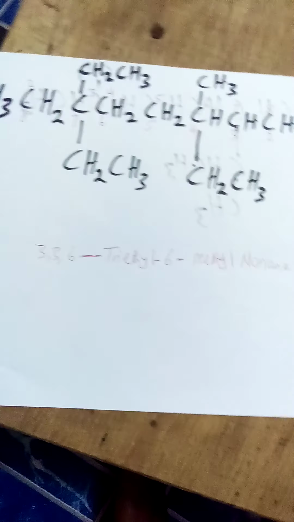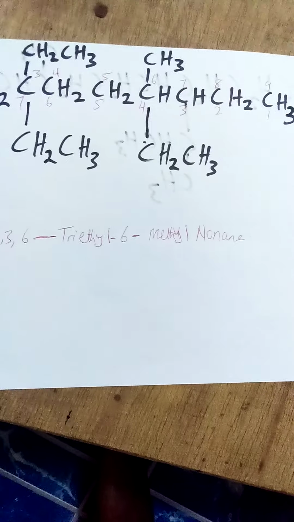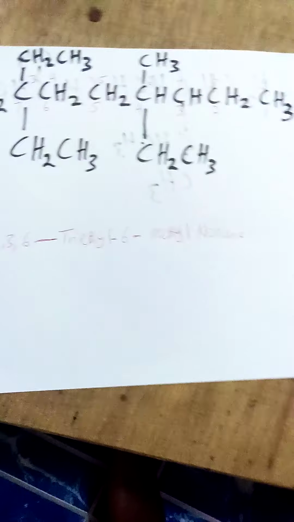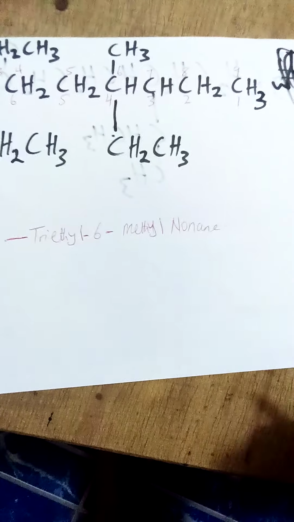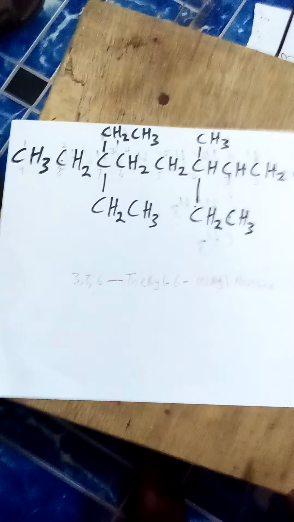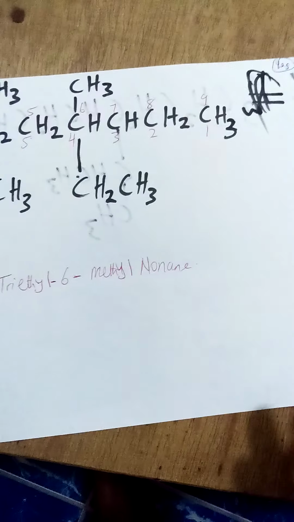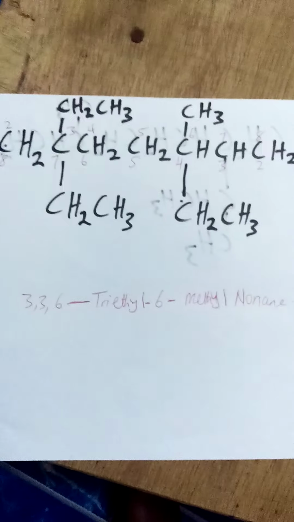Yeah, so that's the way we're going to name this compound. Very simple: 3, 3, 6 triethyl trimethyl. Okay, very simple like this, and I think it's one of the simple ones. Organic compound naming is very simple. You don't have to think about anything. Okay, let's check out the next one and see.